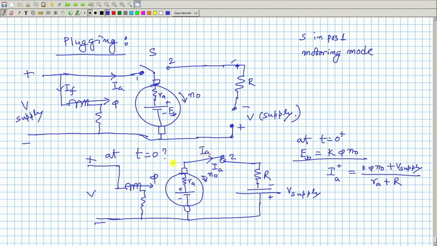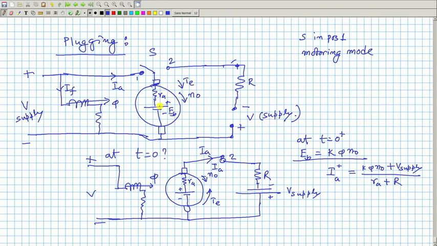That is what I want. What will be the electromagnetic torque developed? It must be in the opposite direction, because current has changed its direction. Earlier it was running as a motor, electromagnetic torque was in the same direction of n naught.